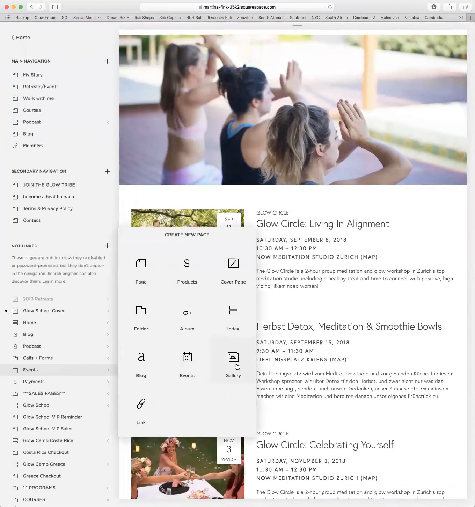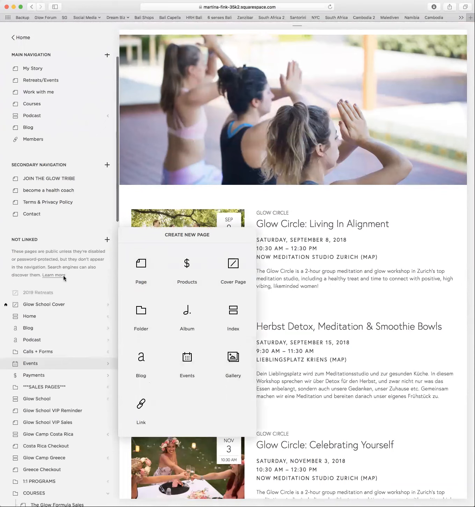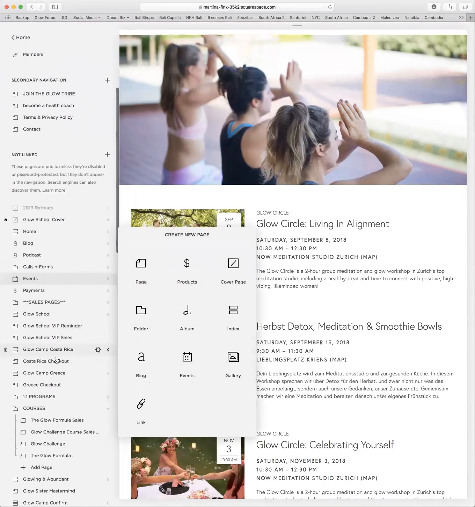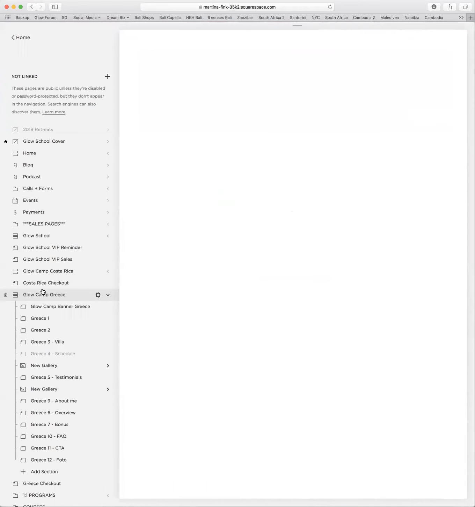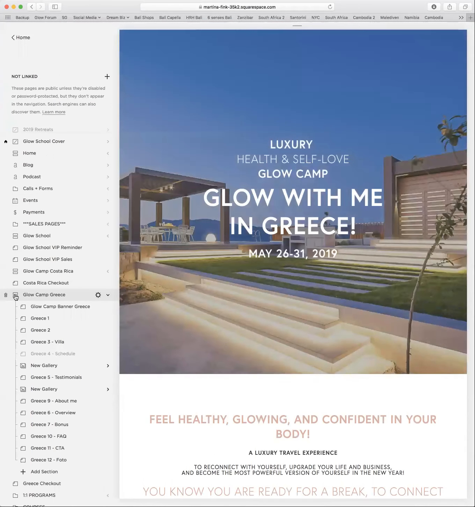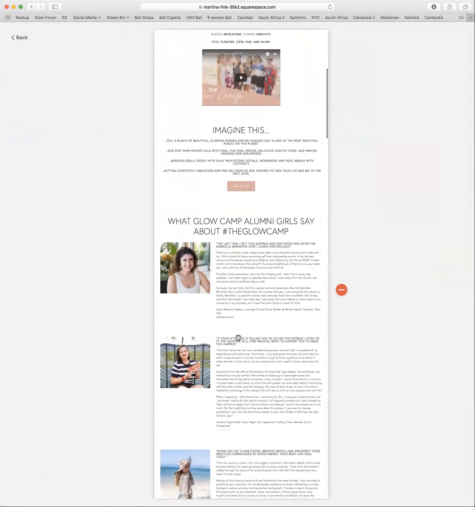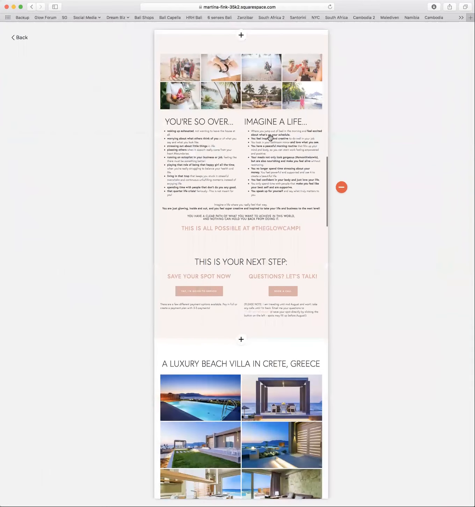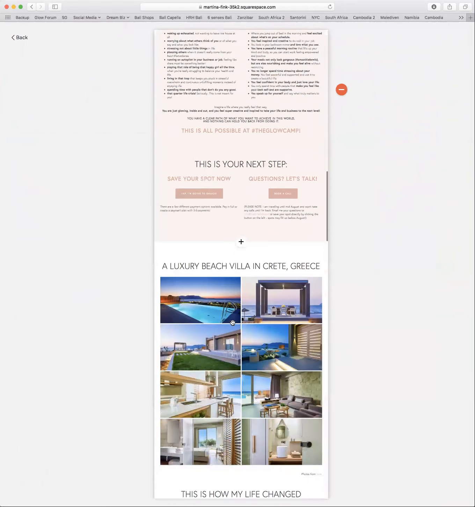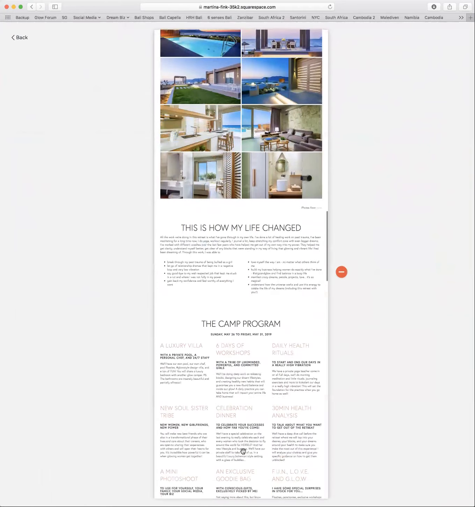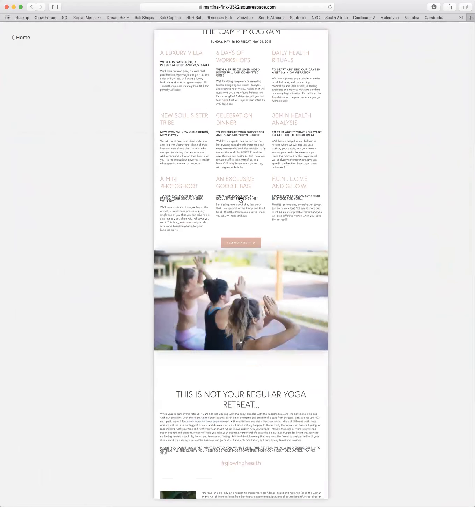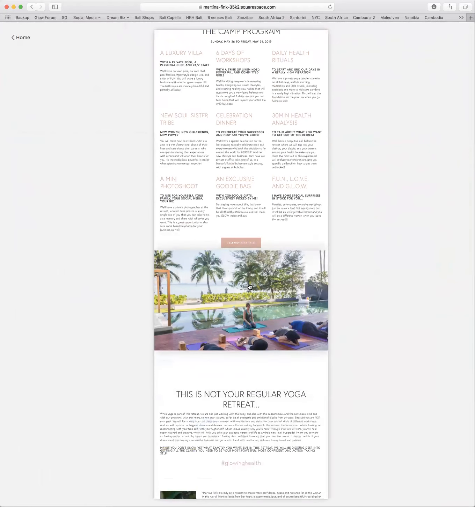Gallery is really nice too. I have galleries in my retreat pages. So for example, here, this is my Greece sales page. It's an index page, and it's put together with a lot of elements. I can show you these sections here as well. So then we have this one element. The next element is the pink one. It goes back to the white one, and I could just switch these around whenever I wanted.